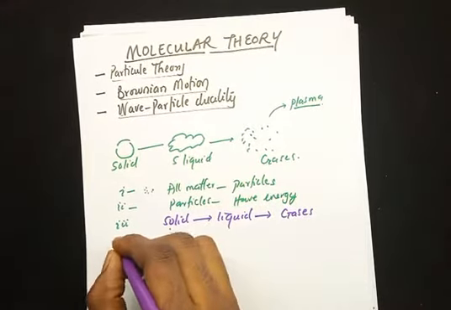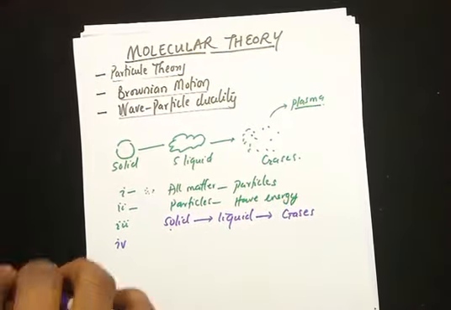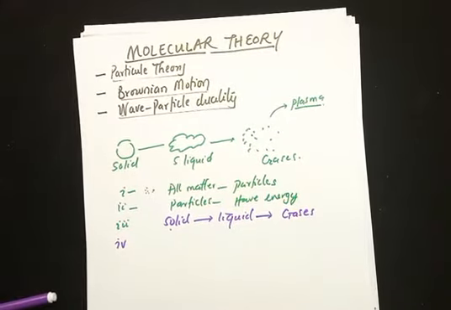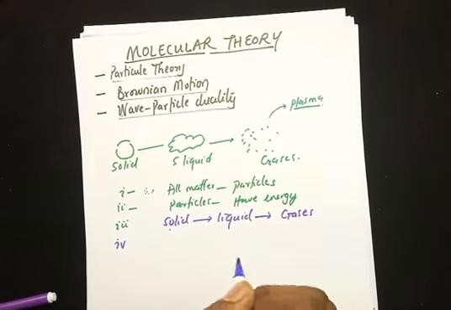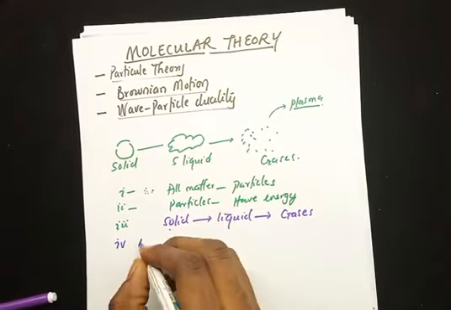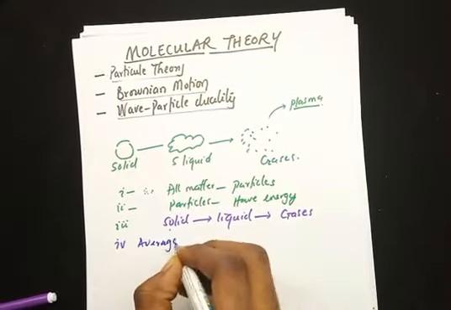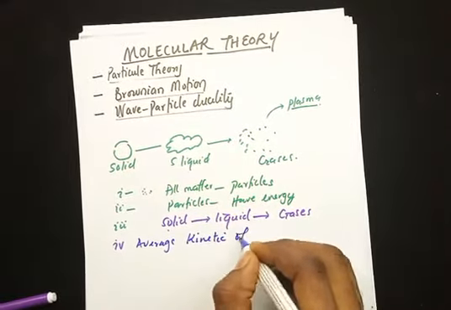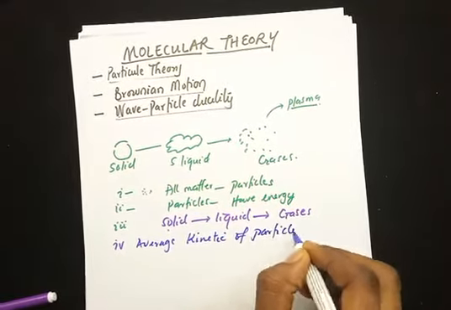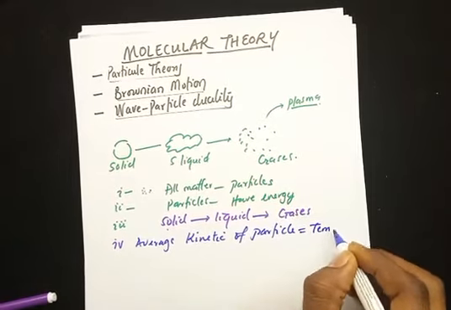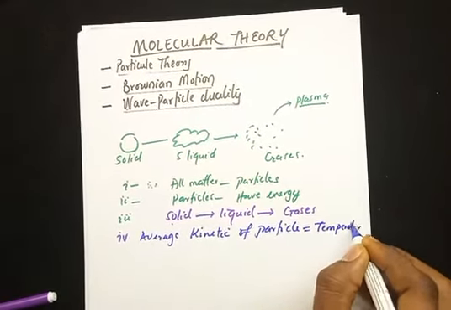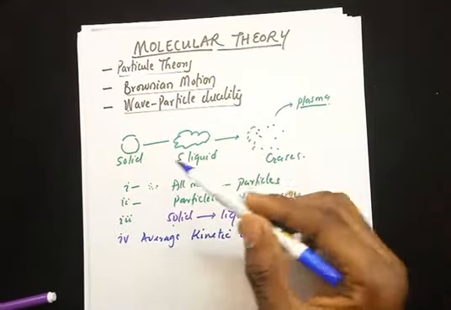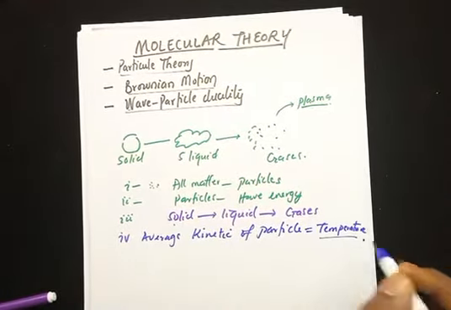The fourth one I want you to remember, and this one is important because you are going to use it here and then elsewhere in another video where we're going to be talking about heat. This next point says that the average kinetic energy of the particles of a substance is its temperature. The average kinetic energy of these particles that make up a solid, a liquid, or a gas is its temperature.